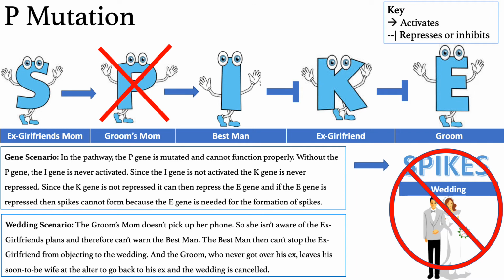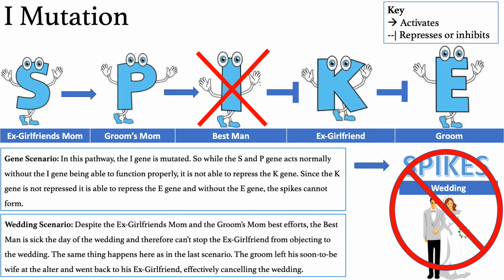In this pathway, the P gene is mutated and cannot function properly. So, the groom's mom doesn't pick up her phone. So she isn't aware of the ex-girlfriend's plans and therefore can't warn the best man. The best man then can't stop the ex-girlfriend from objecting to the wedding, and the groom, who never got over his ex, leaves his soon-to-be wife at the altar to go back to his ex, and the wedding is canceled.